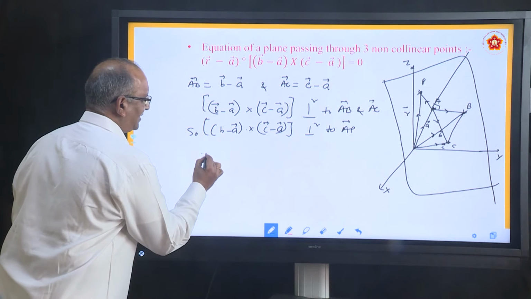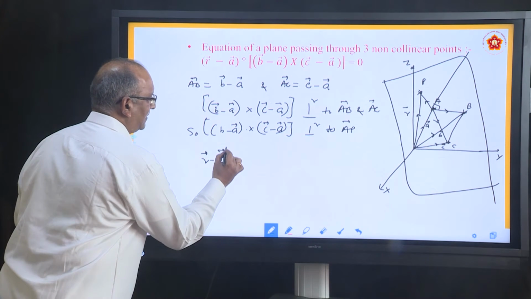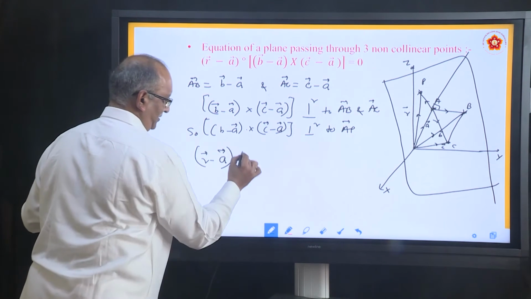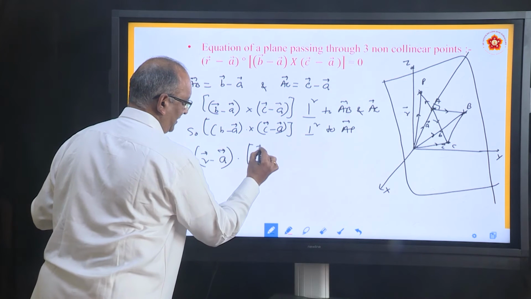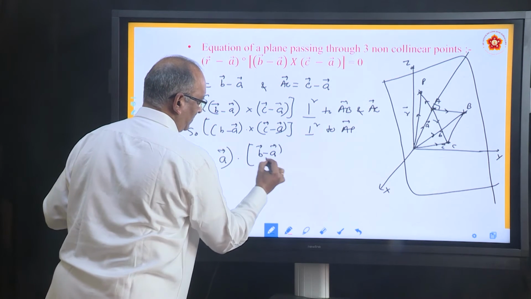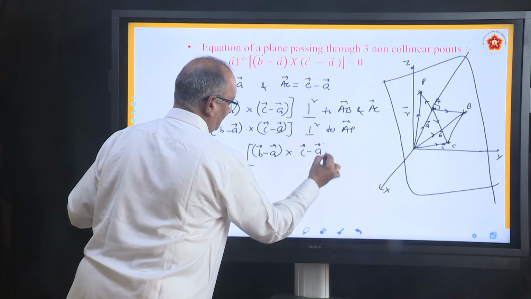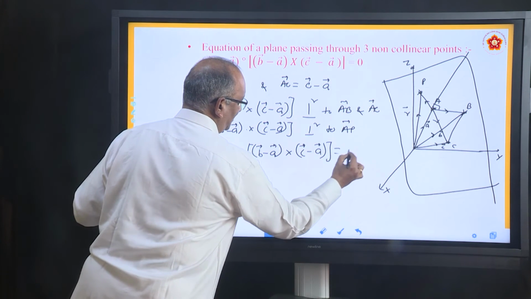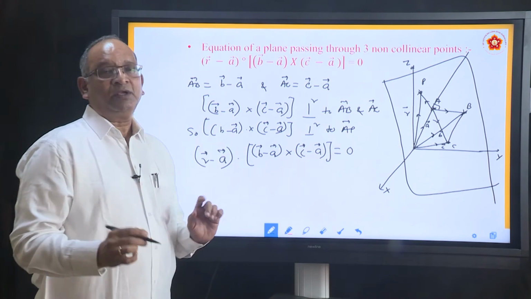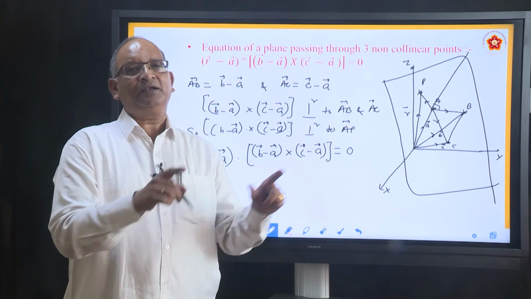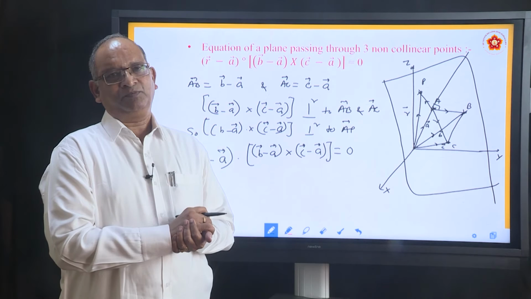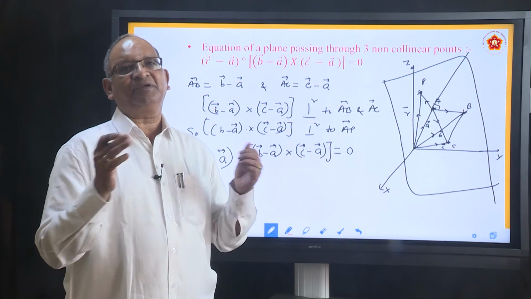You will say (R minus A) dot this whole thing, that is (B minus A) cross (C minus A) equal to 0. Why equal to 0? If two vectors are perpendicular, dot product is 0. And this itself is the equation of plane.